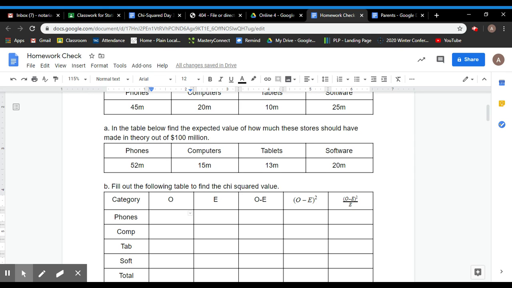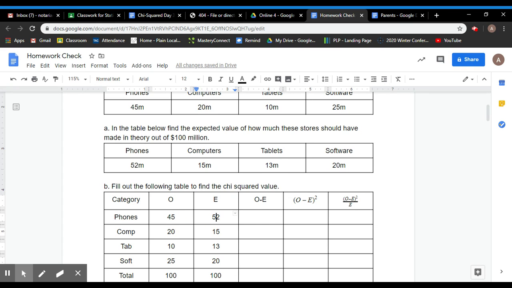So for observed for phones, we had 45. For computers, we had 20. Tablets, we had 10. Software, we had 25. And our total was 100 million. Now I fill in my expected values. So I should have expected 52 from phones, 15 from computers, 13 from tablets, 20 from software, and that will also give you 100 million.